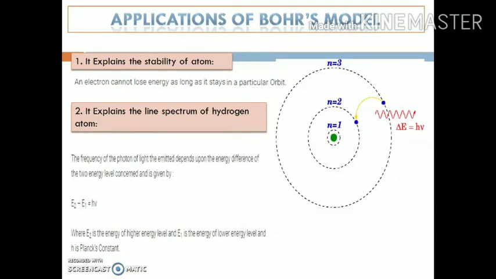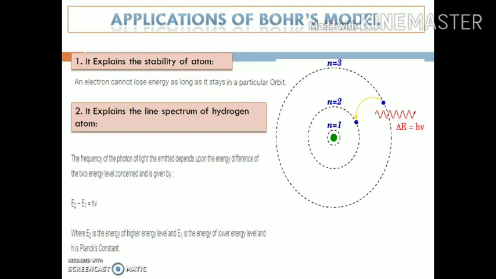When we talk about the applications of the Bohr model, its first application is that it explains the stability of an atom. As it successfully explains the energy states of the electrons and their angular momentum, the atom becomes stable due to the fixed energy levels, as the electron cannot lose energy as long as it stays in the particular orbit.